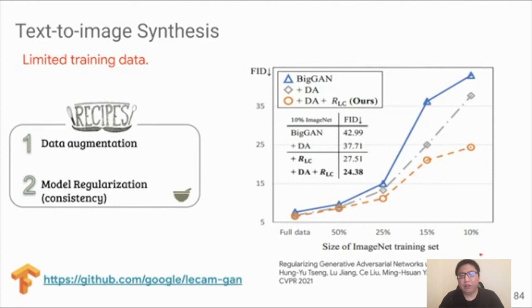figure on the right, where the x-axis represents the size of the training data from the 100% full data to only 10% of data available in training, where the y-axis represents the FID metric, the lower the better. The orange curve represents our own method. As you see, we outperform the state-of-the-art result by a large margin, especially when the data is very limited.